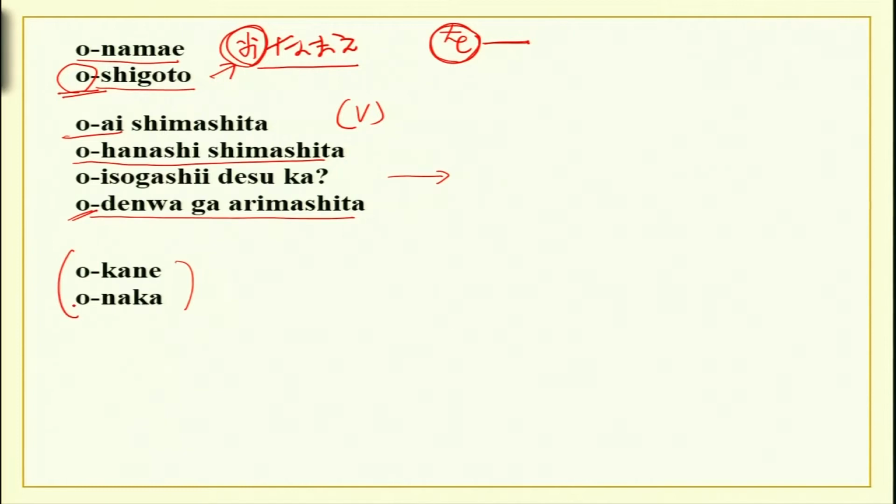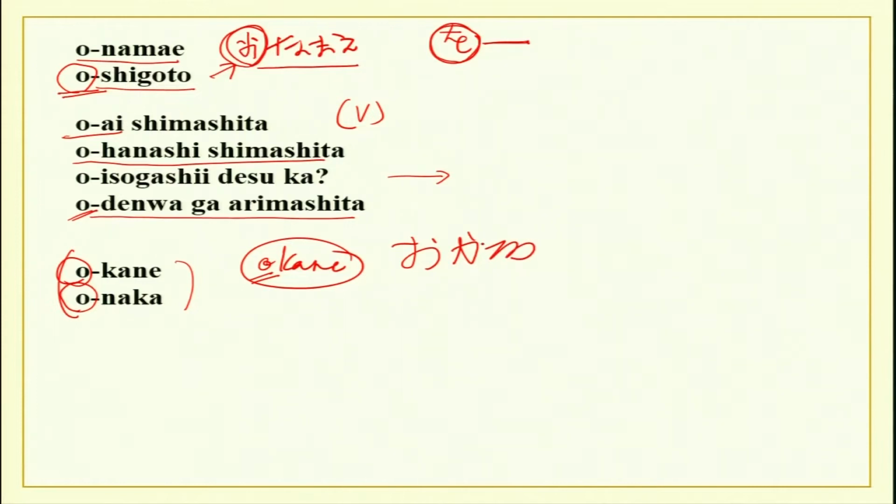Now, there are certain words in Japanese which already have o in it. So, for example, you have okane. Okane already has the o in it. O-ka-ne. And then onaka. So, it is not naka for stomach, it is o-naka for stomach.